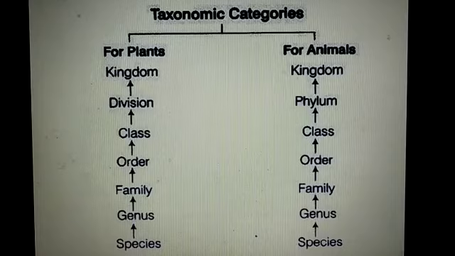So maximum similarity occurs in species, which is also the lowest category in the hierarchy of taxonomic categories. The similarity of characteristics decreases with the rise of the hierarchy. So maximum similarity is in species.